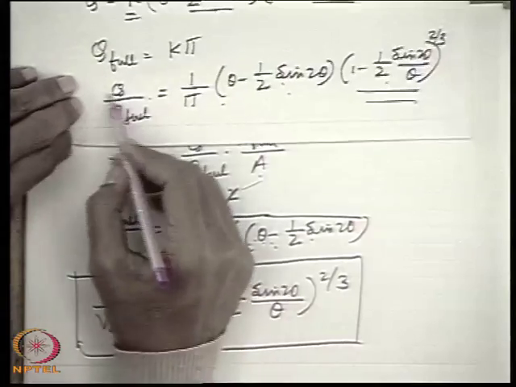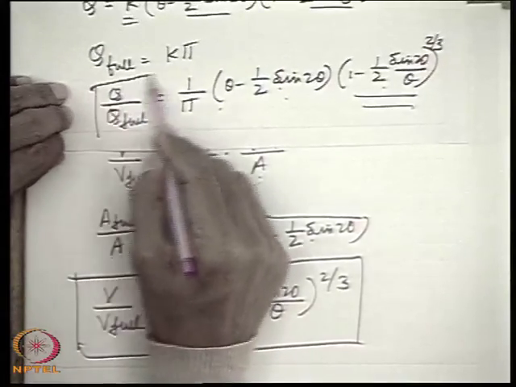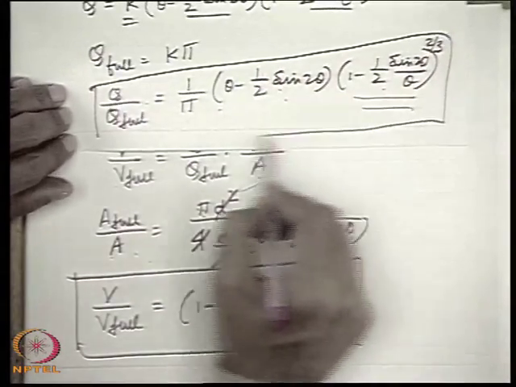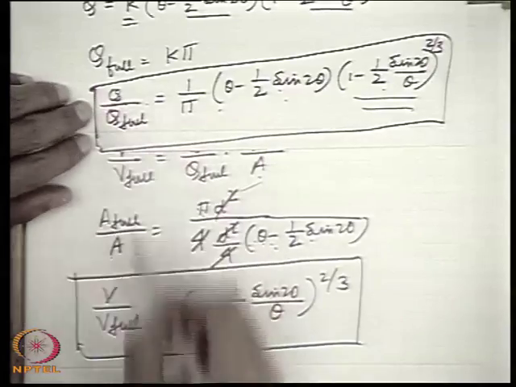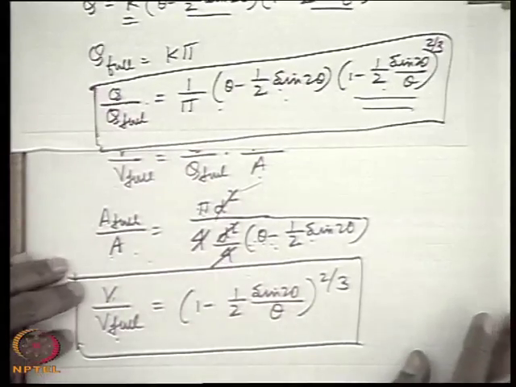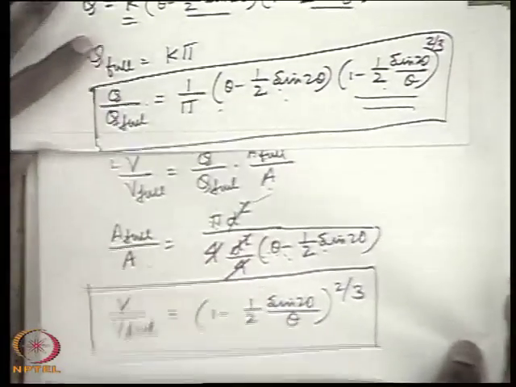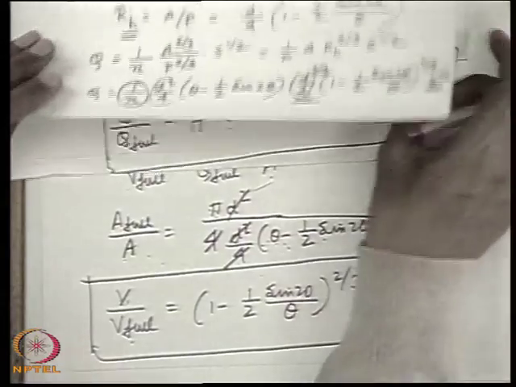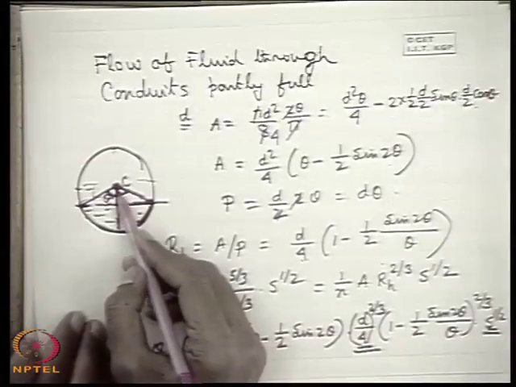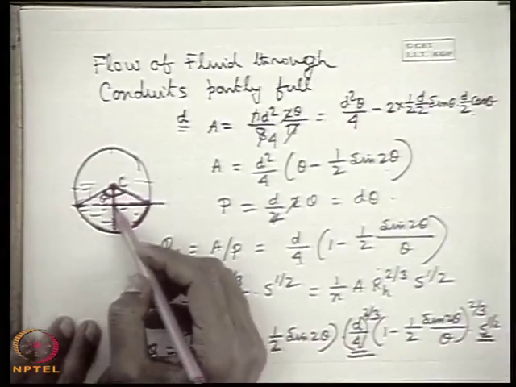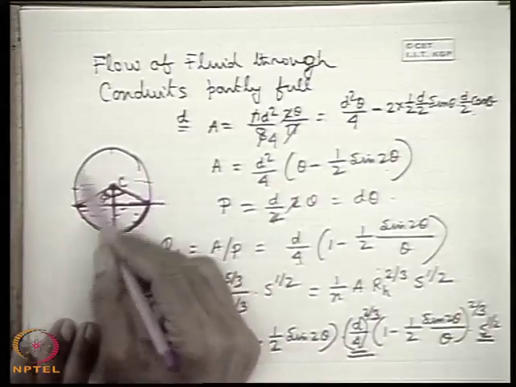And this formula gives the variation of Q with Q full, when V by V full is plotted not with theta but with the depth of flow, that is, with the diameter of the conduit.